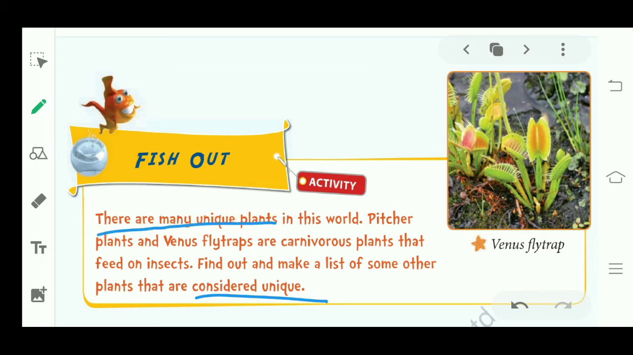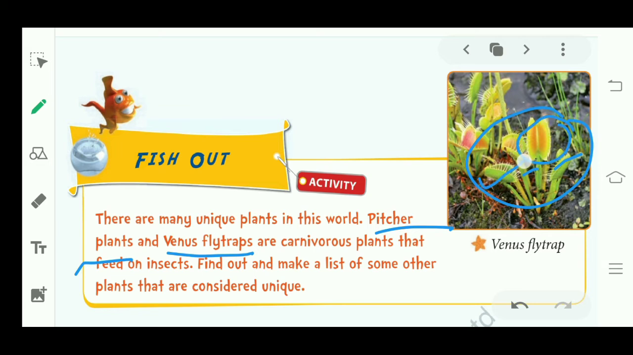There are many unique plants in this world, like pitcher plants, Venus flytraps, right? You can see in the picture two wings of a flower. This is a Venus flytrap. What this plant does is, whenever a fly sits on this flower, these two wings get closed, and it will become like this.